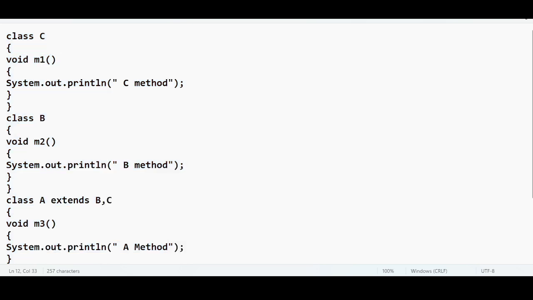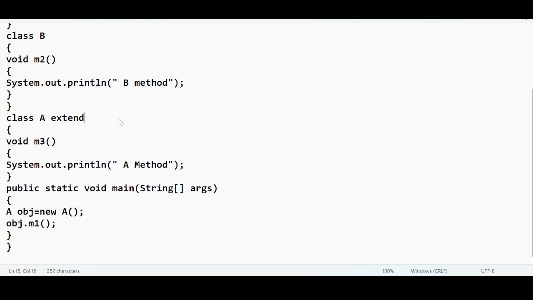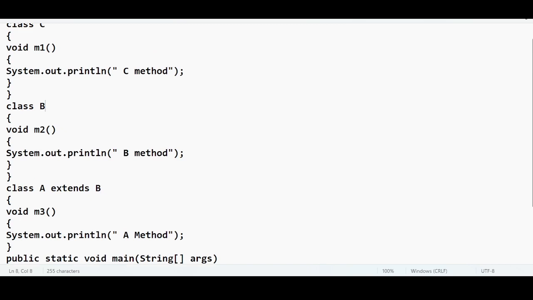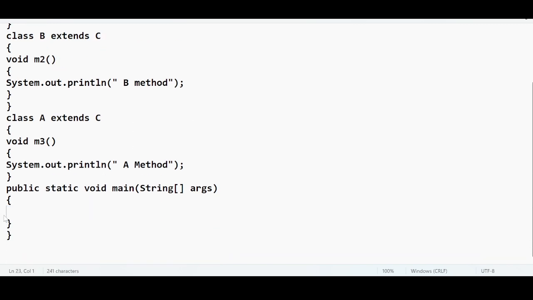Now the third one. See guys, what I'm trying to do here is, I have class C, I have class B here. Class A is extending to class C. Class B is also extending to class C. Both are extending to the same class. Both are getting extended to the same class. What kind of inheritance representation is this?